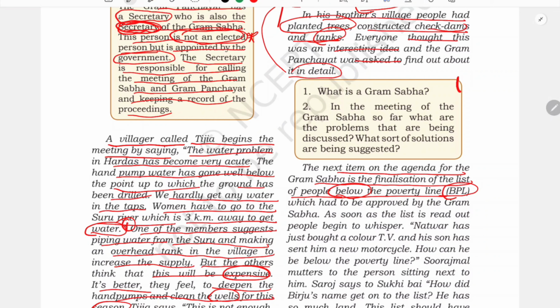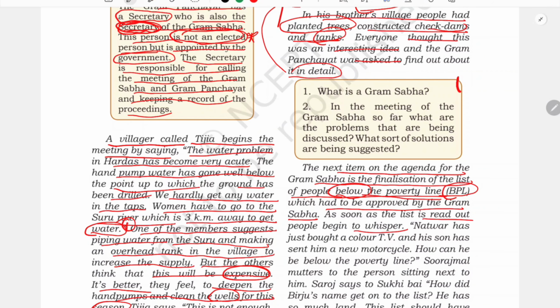They are going to read out some people's names, a list of those who will be considered under BPL, and they will be provided some aid through the government. They will be given a ration card or some special concessions on food items for basic requirements. So for that purpose they have one list of people who will be below the poverty line, which has to be approved by the Gram Sabha. After listening to the names, the list should be approved by this Gram Sabha, this meeting which is going on. As soon as the list is read out, people begin to whisper.